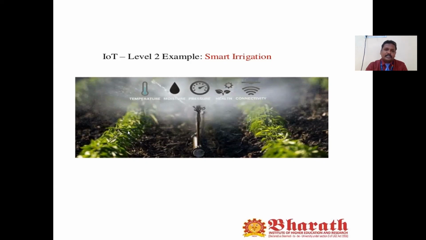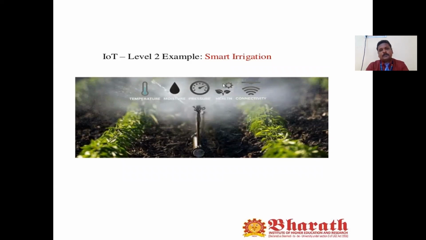Let's say, for example, the plants don't have enough moisture content, which means we need to pour water into the plant. Immediately the sensor will send the data to your mobile phone, or whatever user interface you designed. In that case, the data can be processed using cloud technologies or cloud storage. Once you store the data in the cloud, it will be processed, and your user interface can switch on the motor to pour water into the plant.